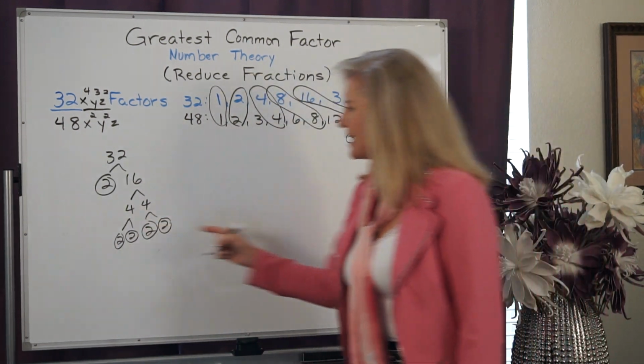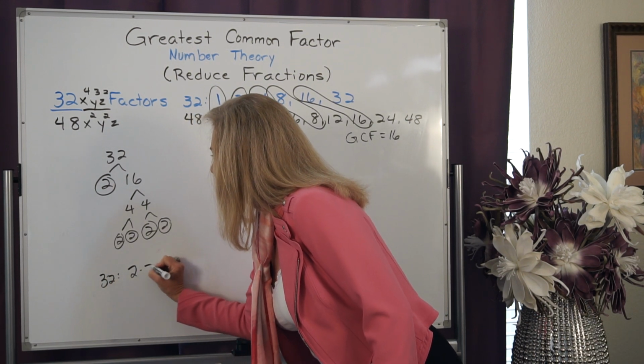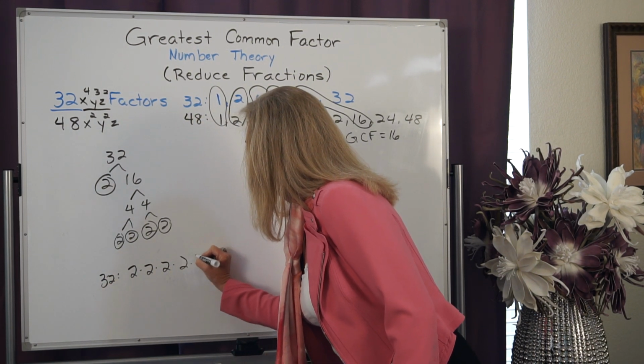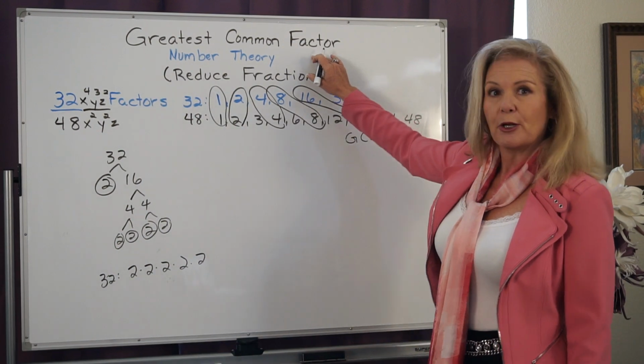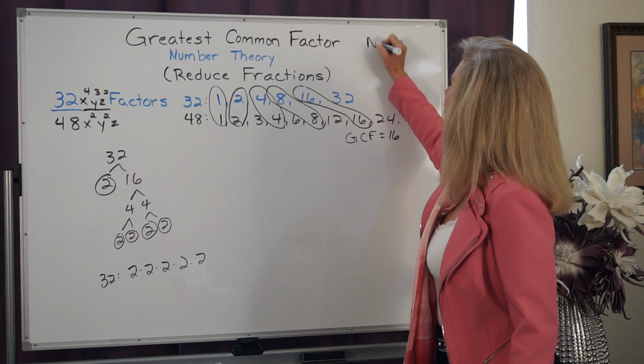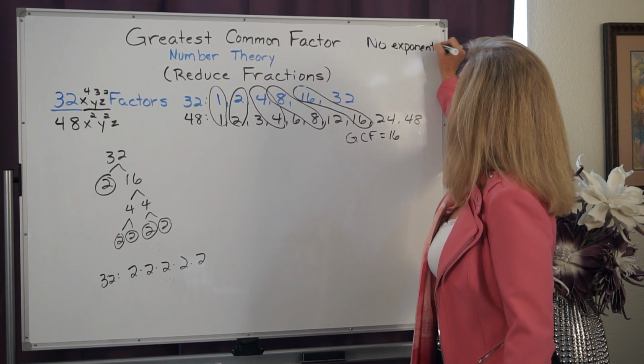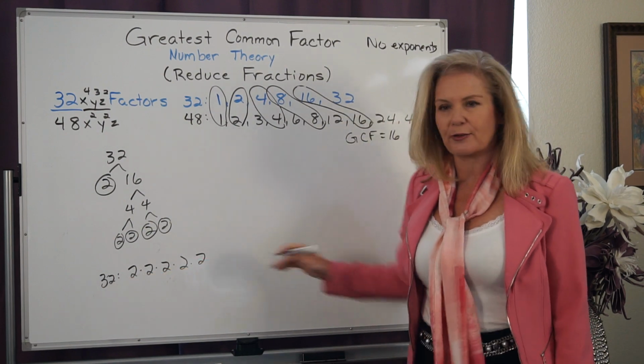So the prime factorization of 32 is going to be 2 times 2 times 2 times 2 times 2. Now when I'm reducing my fractions, I never want to use exponents. So no exponents ever when we're doing this. You're going to want to write out your whole prime factorization.